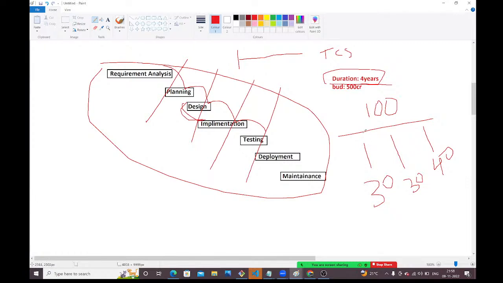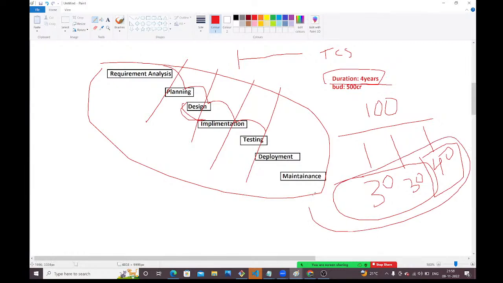In first sprint you will get 30 requirements. You can start getting the revenue on these 30 requirements, guys. In a second sprint, you are going to get 30 more requirements. Total 60 requirements are completed, so you can start getting the revenue on the 60 requirements. As a final sprint, you will get 40 remaining requirements, so you will get the revenue on all 100 requirements. This is one of the advantages with agile methodology.